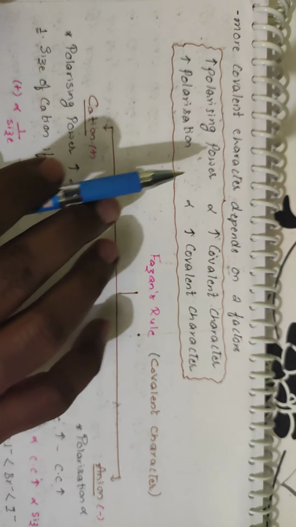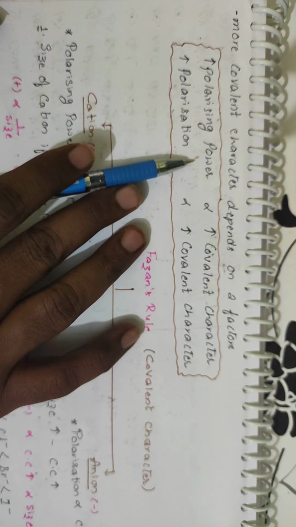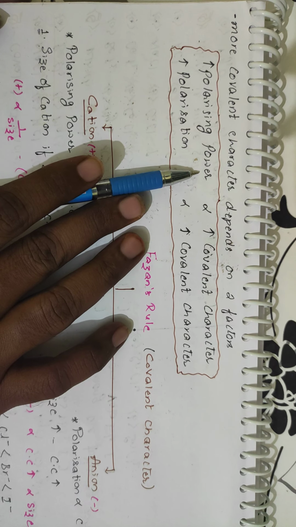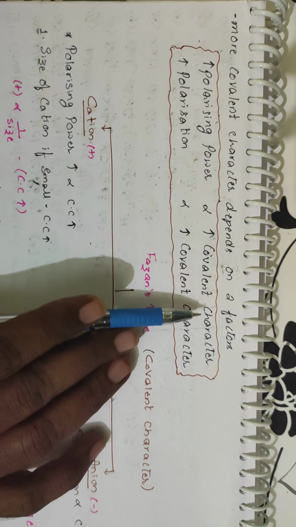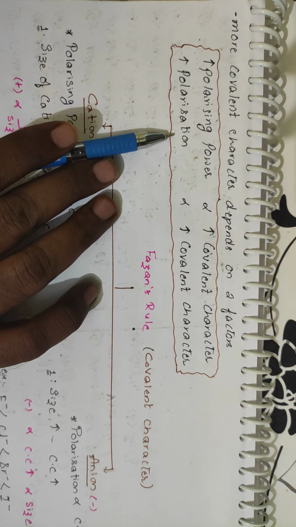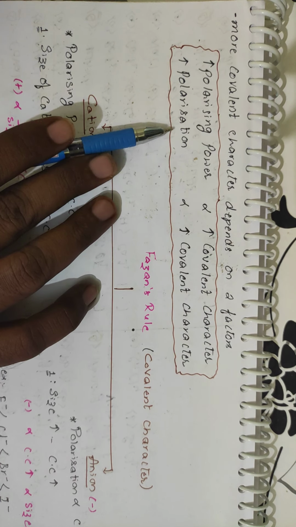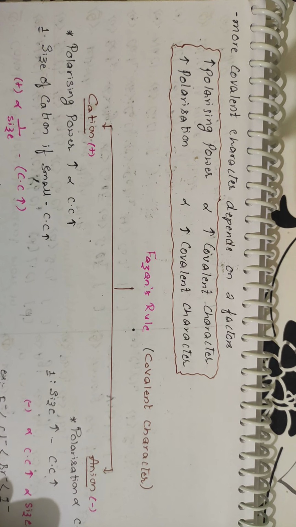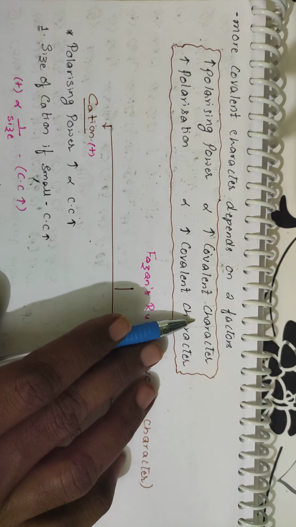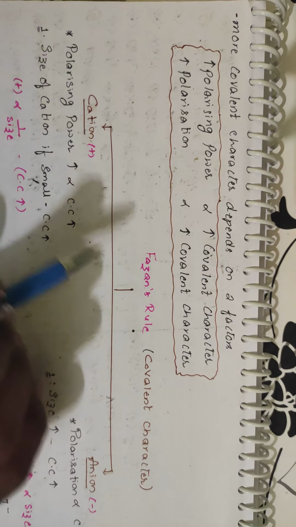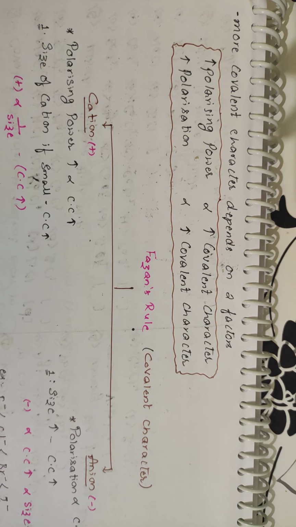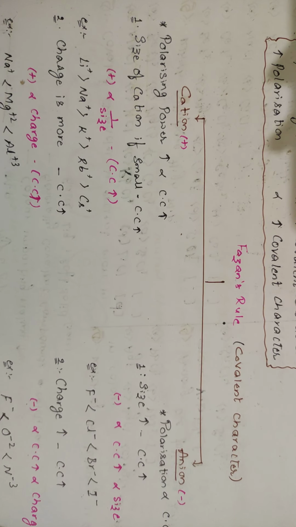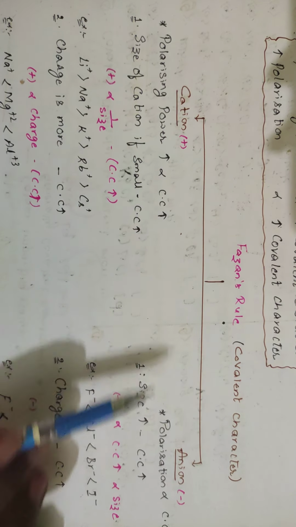The rules are like this. Covalent character depends upon two factors. The more the polarizing power, which is with respect to the cation, the more the covalent character. So the higher the positive charge, the more the covalent character. The more the polarization, meaning a high amount of deformation or change in the shape of the anion, the more the covalent character. Highest positive charge means more covalent character, and highest negative charge also means more covalent character. These are the main things. Based on these, Mr. Fajans has given rules for covalent character, talking with respect to the cation as well as the anion.